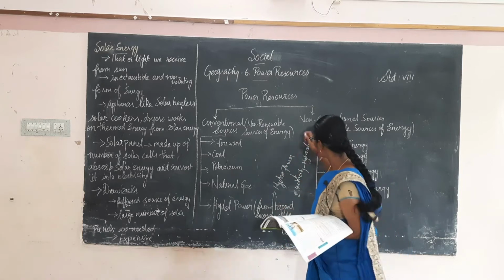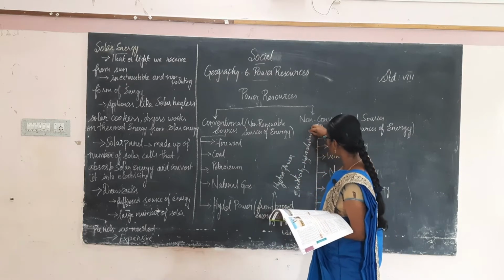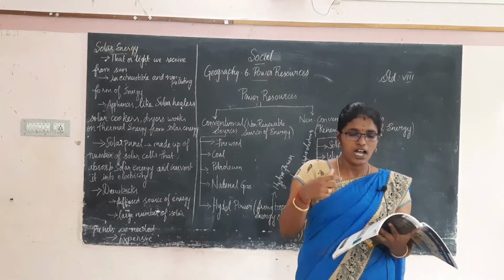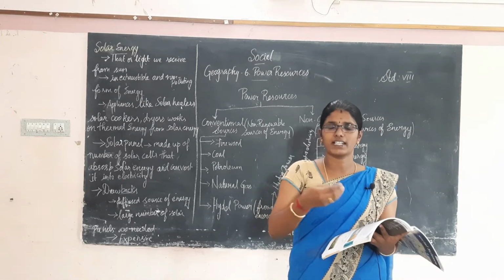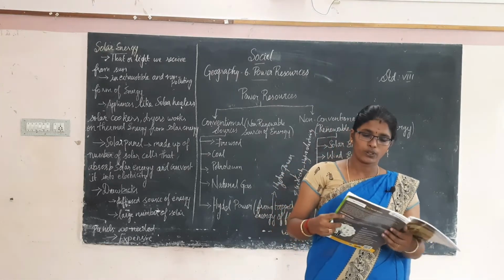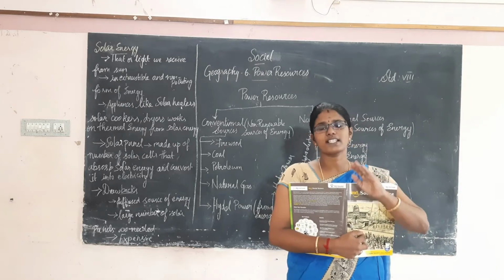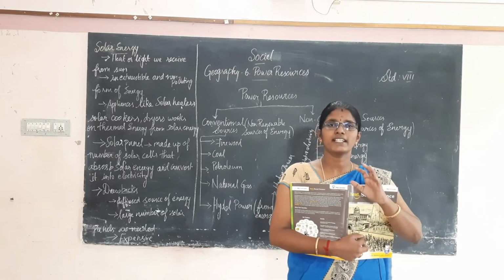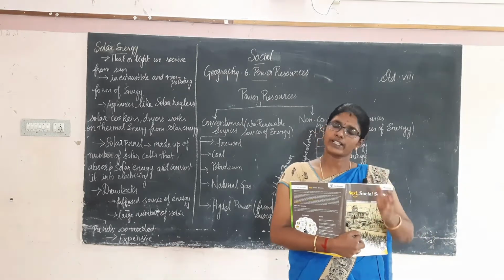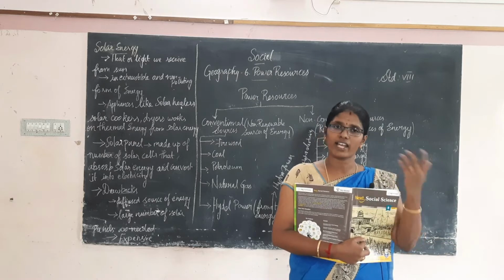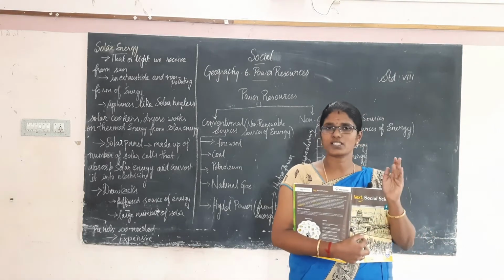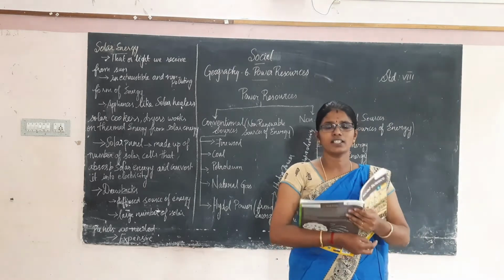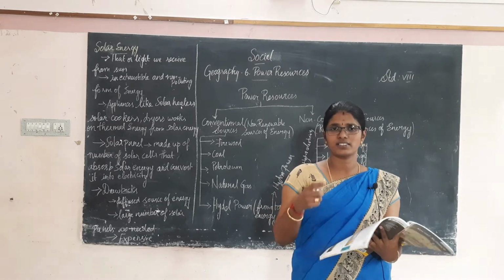Okay, hydroelectricity. Then what we are going to see is how electricity is generated by constructing a dam. We construct a dam across a river or across a reservoir. What is a reservoir? It stores a huge amount of water, maybe river water or rain water. That is called a reservoir. We have seen many dams. They are built across many rivers, and from that also we can generate electricity.